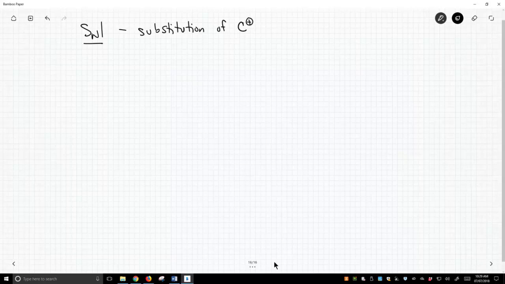So let's look at the example that we did before. We took this bromide, this tertiary halide, reacted it with methanol, and we made this compound. And this went through this carbocation. And that's a tertiary carbocation. That's a really good carbocation.